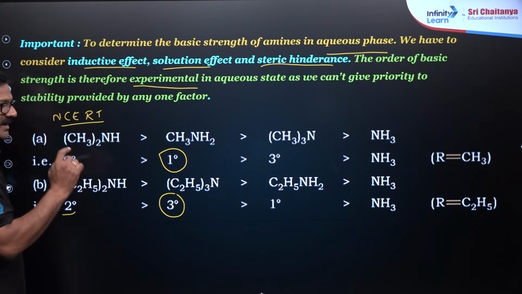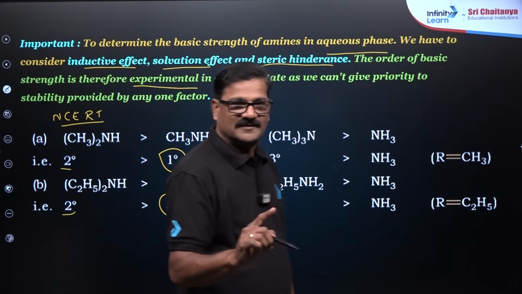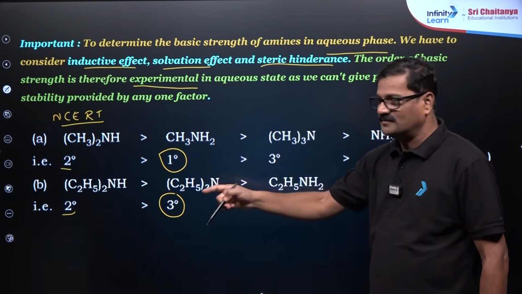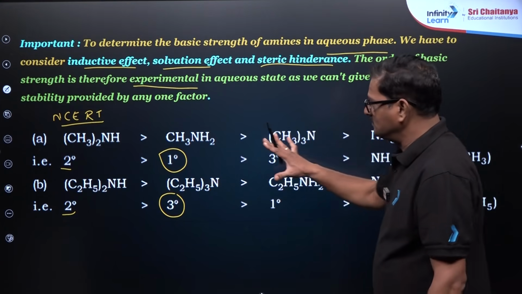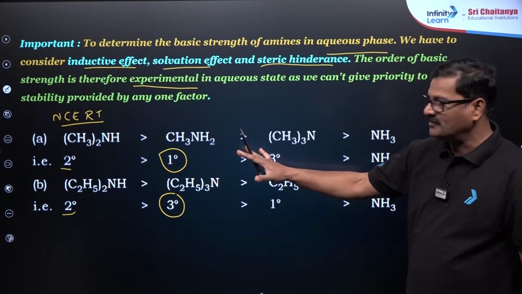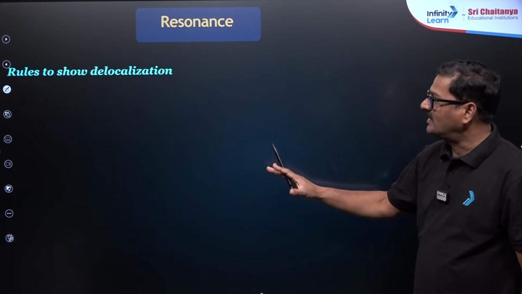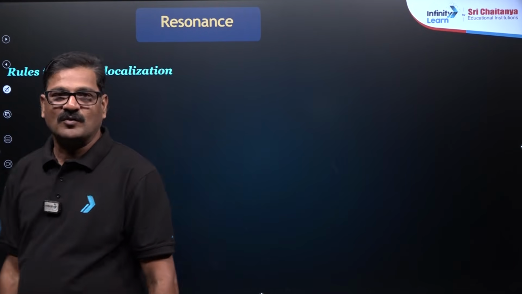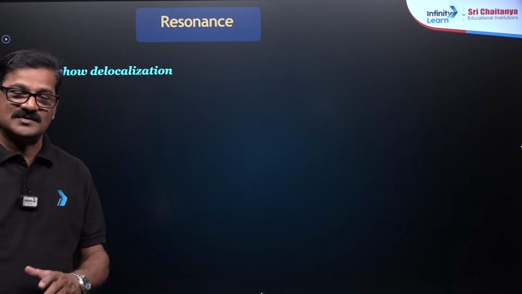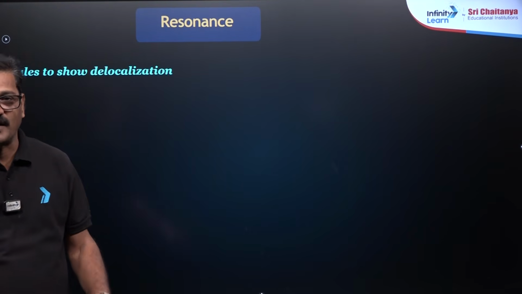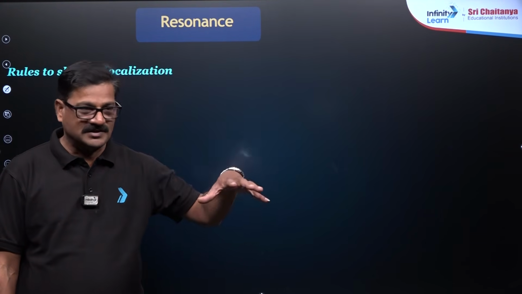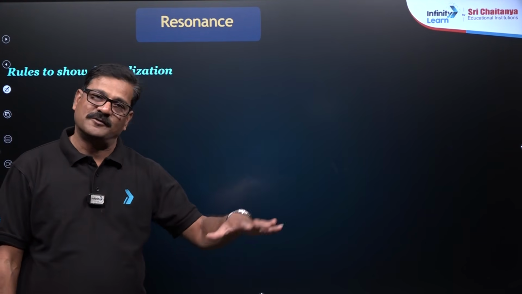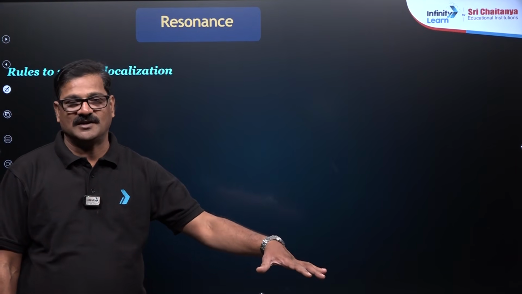As I mentioned, NCERT is everything. Everybody take a screenshot of this. So based on this, definitely you are going to get a question from the NEET examination. Moving ahead, resonance. Before going for the resonance, we can also see the order of stability of carbocation and carbanion. Within the resonance we will discuss, and hyperconjugation effects also can be seen there.